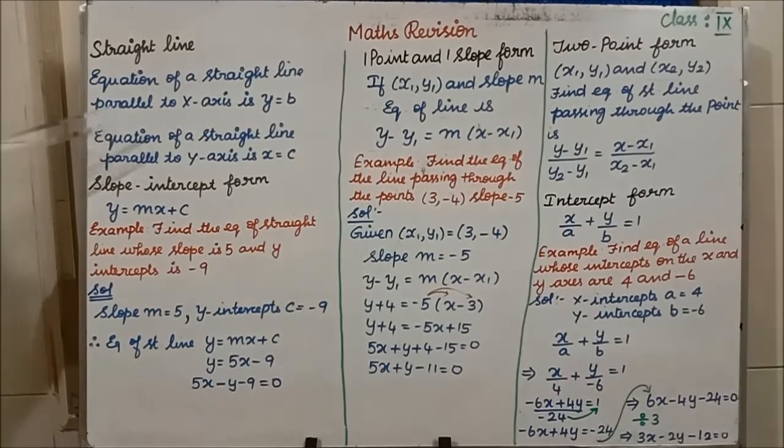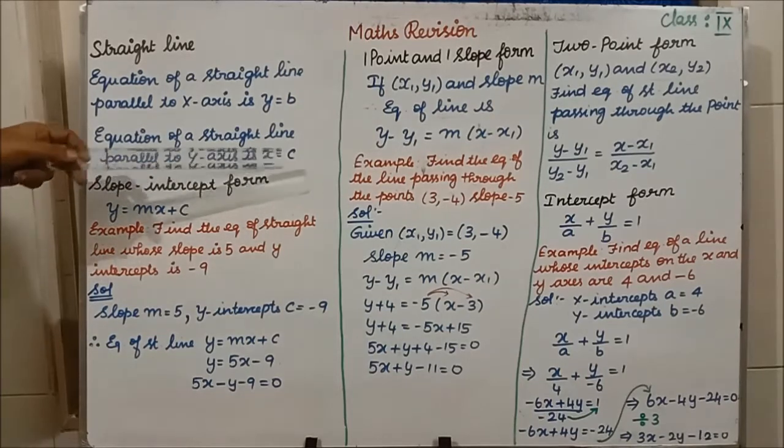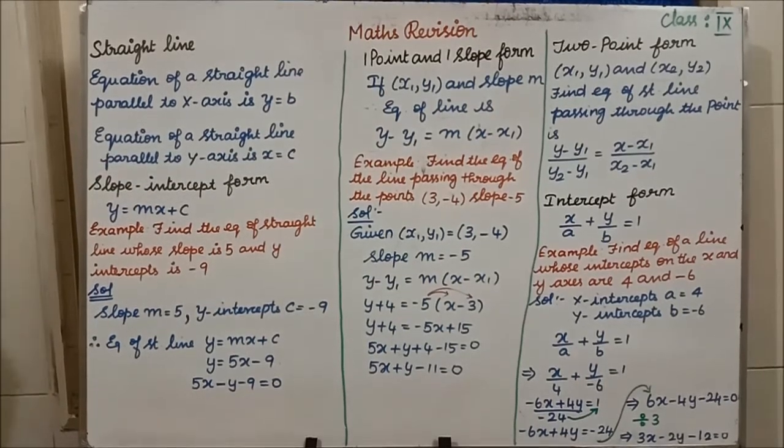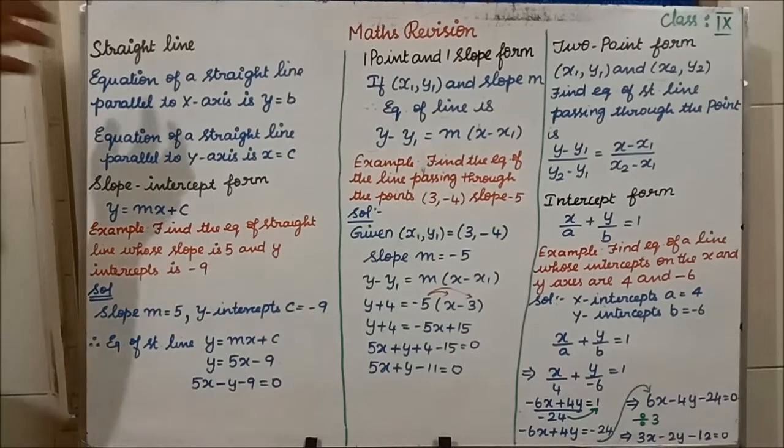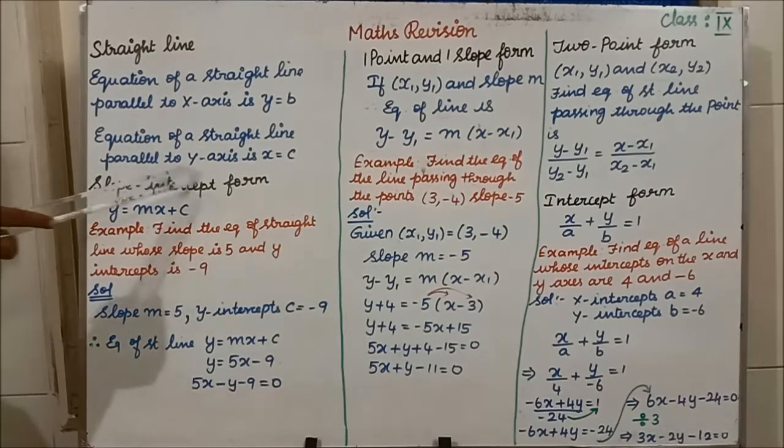The next one is the equation of a straight line parallel to y-axis, which means x equal to c. How you have to keep in your mind: x-axis means you have to say y, y-axis means you have to say x. Clear? Clear all of you?